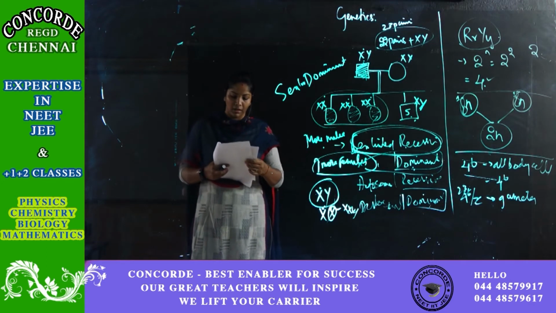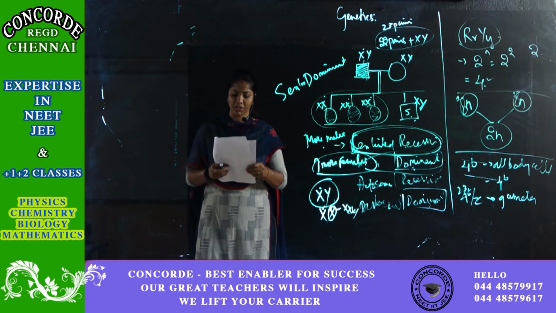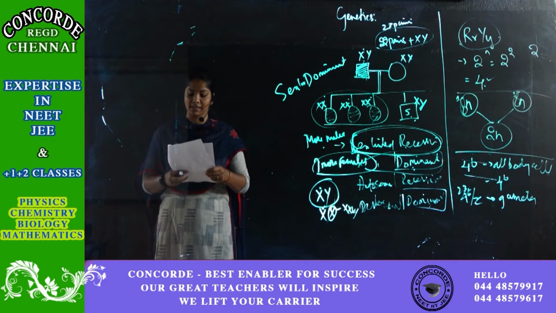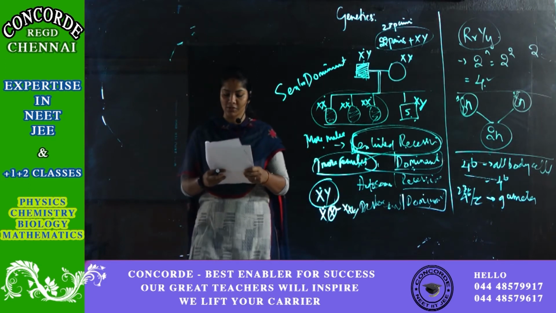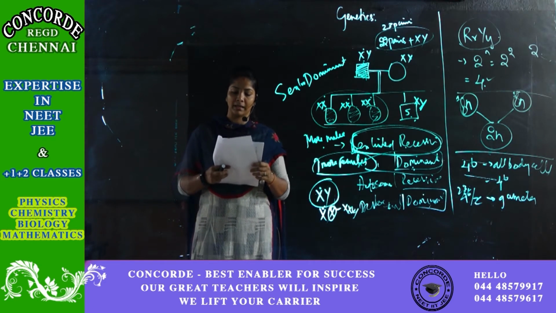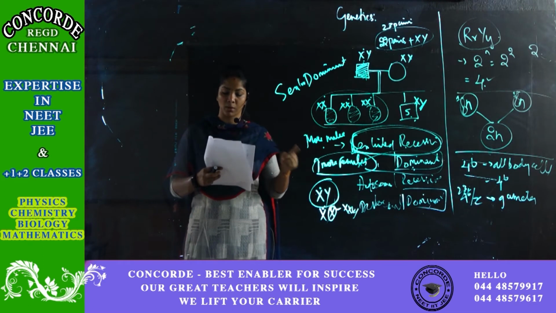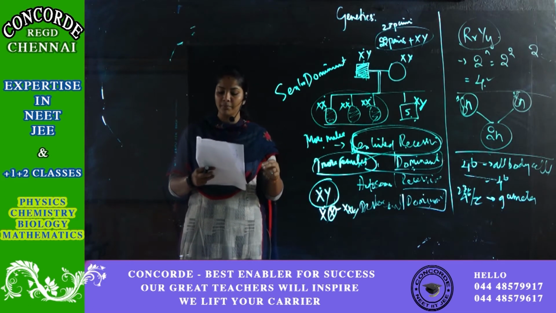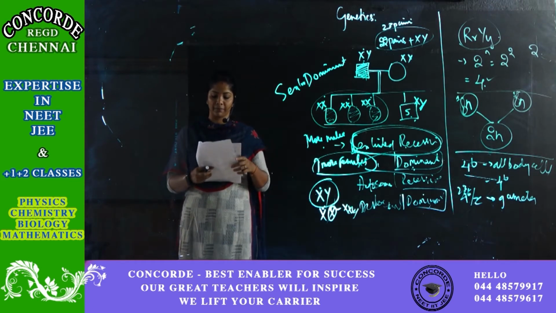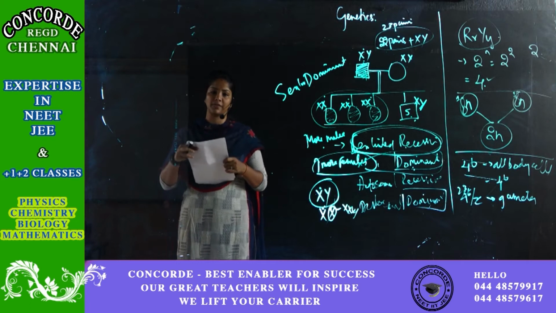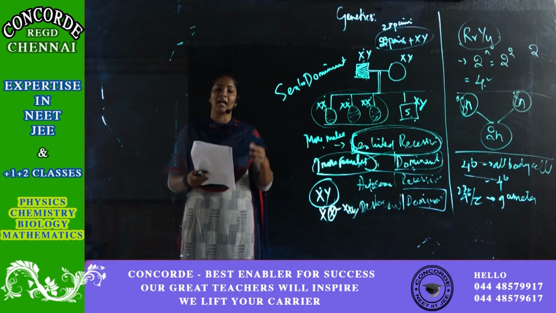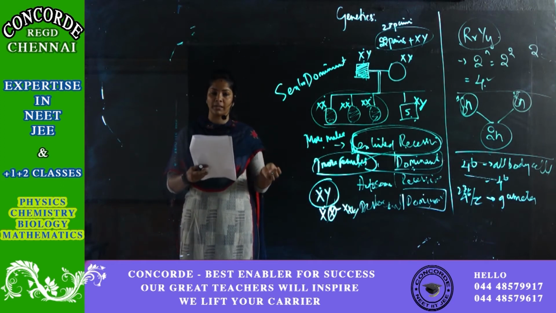Next, which one of the following conditions in human is correctly matched with the chromosomal abnormality? I'll just read out the options. One is erythroblastosis fetalis, they're saying it is an X-linked disorder. Down syndrome, and the condition is 44 autosomes plus XO. Klinefelter syndrome, 44 autosomes plus XXY. Color blindness, Y-linked. If you see the first option, erythroblastosis fetalis, it is a blood-related disorder. It is not X-linked. It is an antigen-antibody reactive disorder. So that is not the right option.